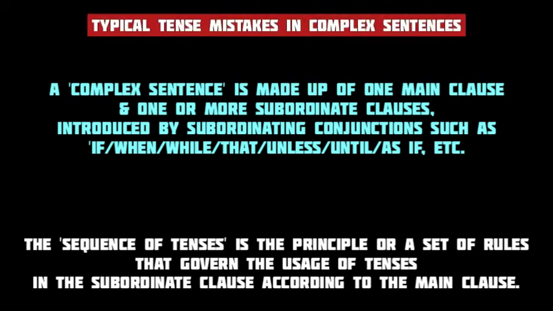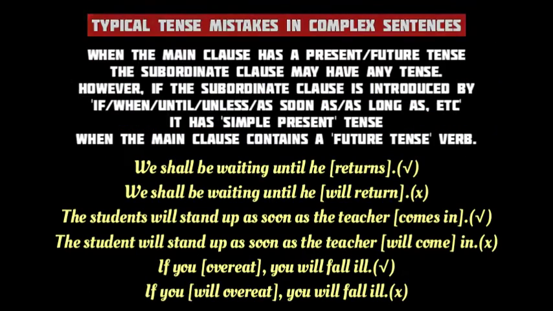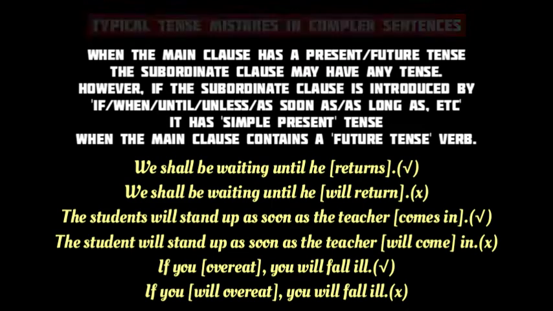So in English grammar, the sequence of tenses is a set of rules that tell us which tense you have to use in the subordinate clause according to the tense of the main clause. In other words, the sequence of tenses tells us if the main clause has a certain tense, which tense will follow in the subordinate clause. Now, according to the rules of sequence of tenses, if the main clause has a present or future tense verb, the subordinate clause may be in any tense.